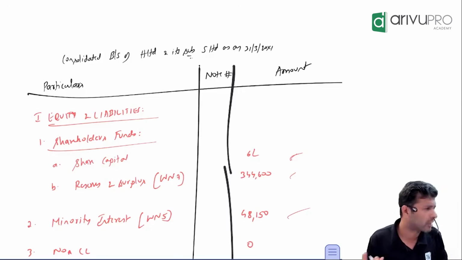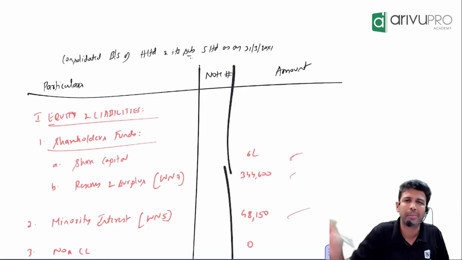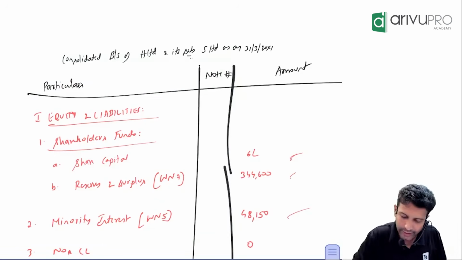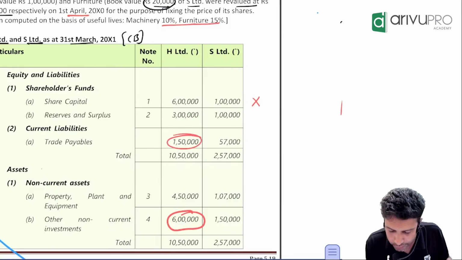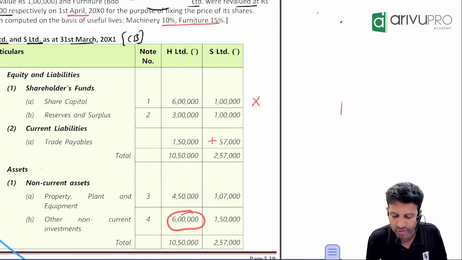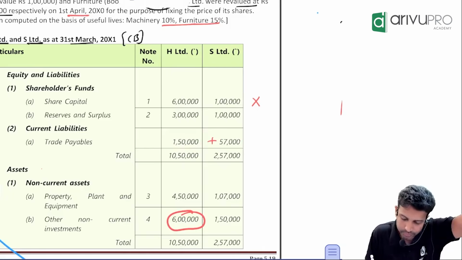After this it is pretty straightforward. All other assets and liabilities go on straightforward adding. Check the balance sheet. What else is there? Trade payable 150. Take your calculator. 150 plus 57. How much is that? 2,07,000.